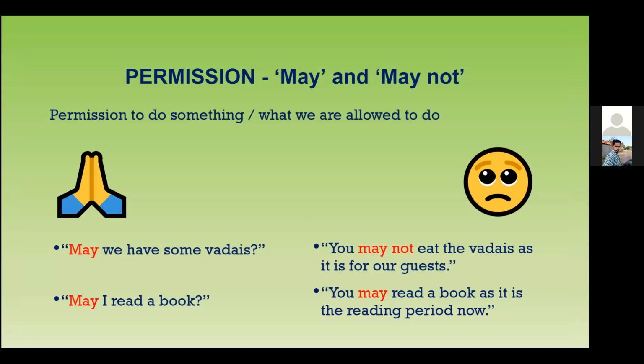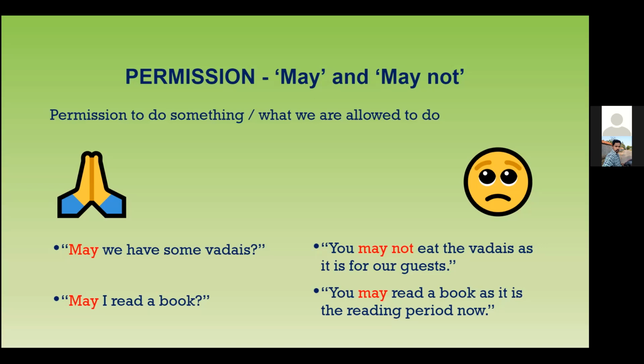Okay, so the two verbs that we are going to look at today are may and may not. Okay, and this is also to show permission. May and may not. So it is permission to do something or what we are allowed to do when you use the word may with the verb.